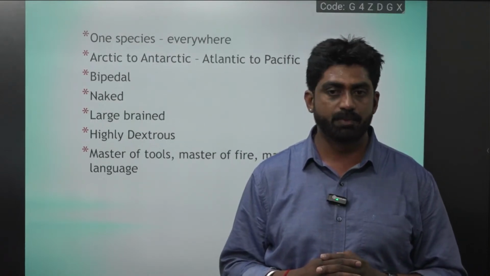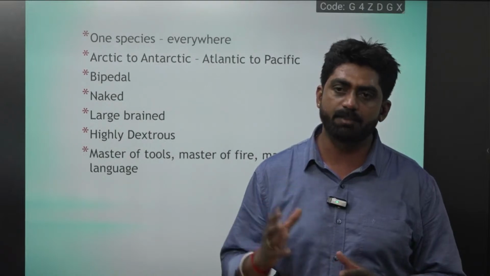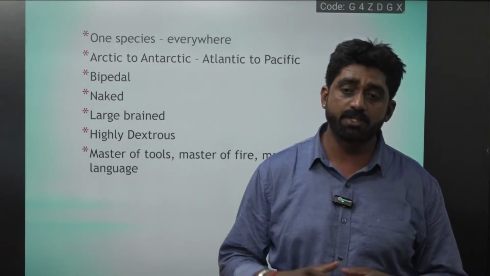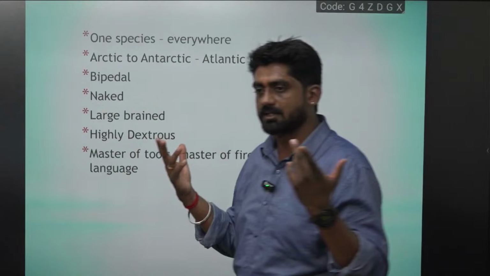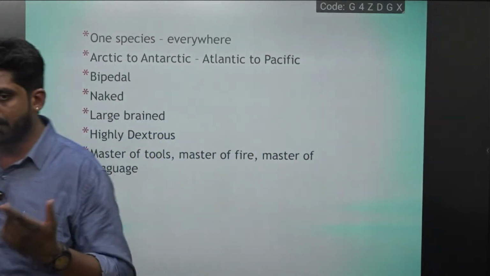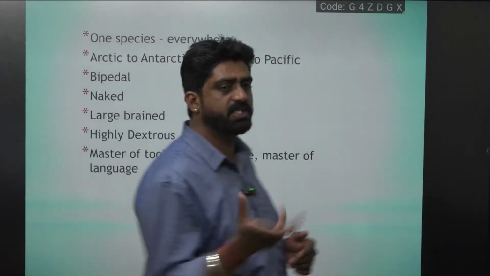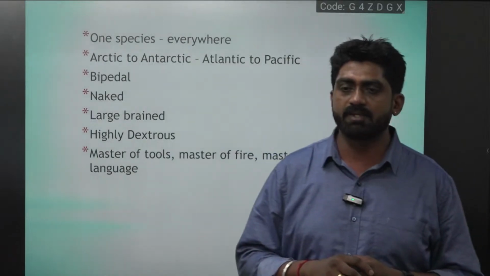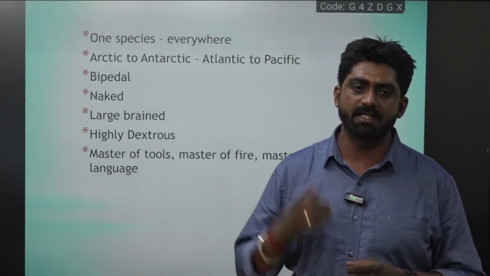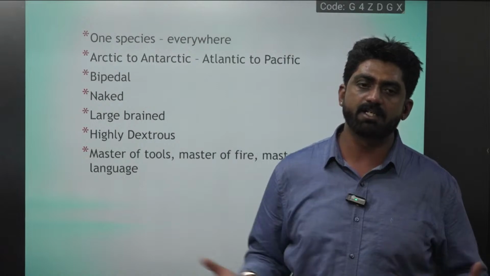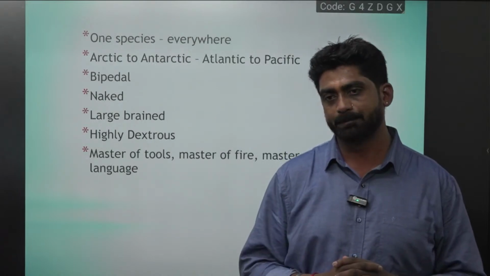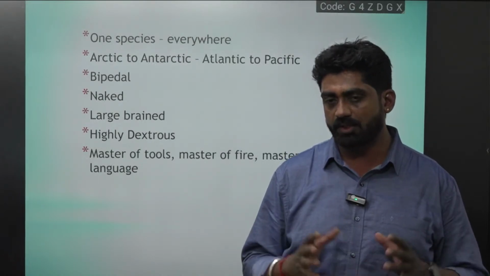Why? It's because of his adaptability. He is the most adaptable species. And why is he so adaptable? It's because of his intelligence. Because of his intelligence, he became the most adaptable species. He can change anything according to his convenience, and he can live, thrive, and survive in any conditions anywhere in this world. So that is what Homo sapiens is.